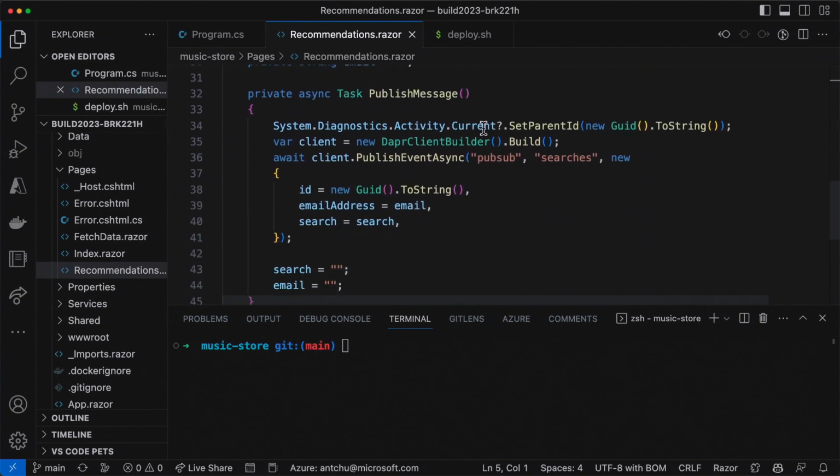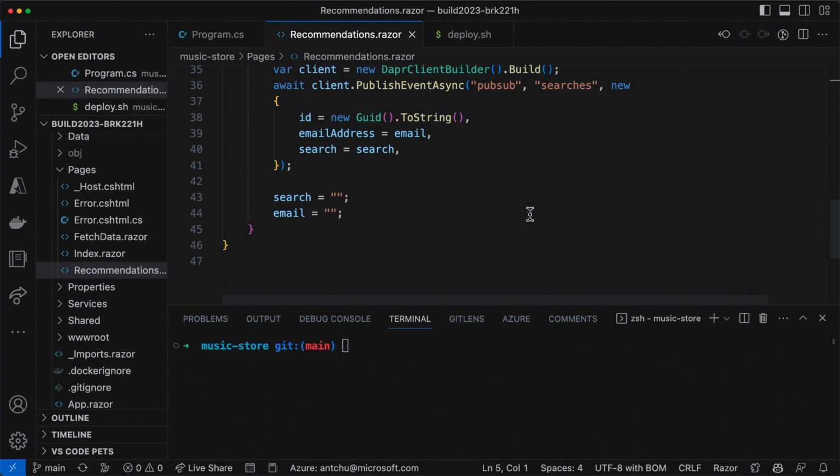And then we're putting that into a pub/sub message and posting it to a pub/sub topic using Dapr. And then we have another application that we're going to see later that actually picks up this message from the topic, and basically figures out the recommendations to give you and then emails it to you. And that's it. So it's super easy.